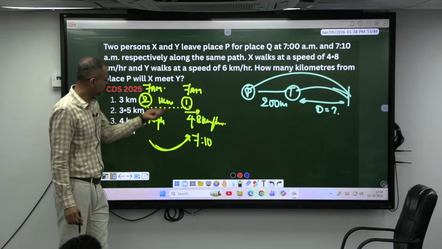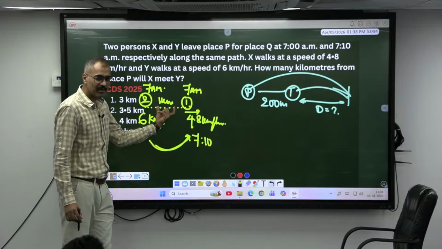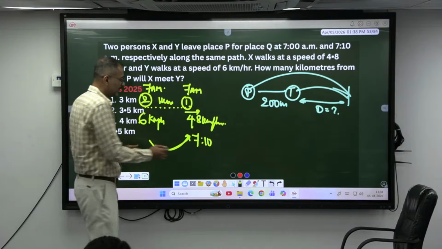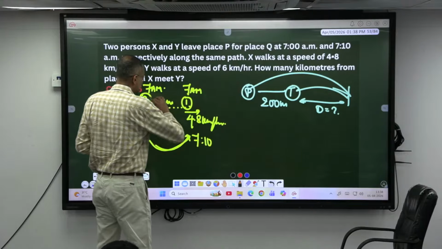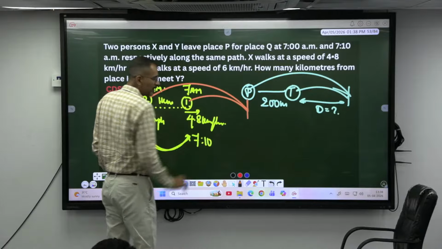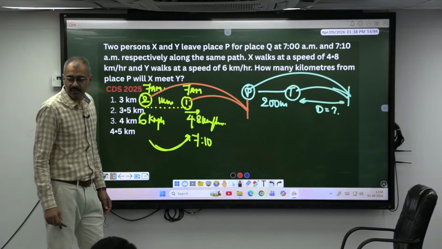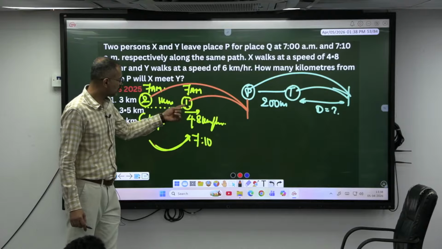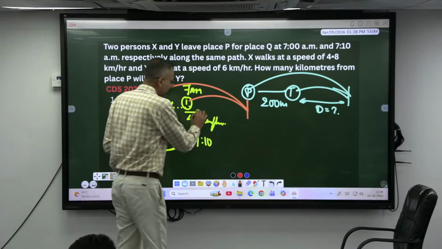Now let's consider police and thief. What is the gap between them? 1 kilometer. They started, okay. They are moving in the same direction. At some point they met here. Same thing. Or else if you take 10 minutes also forward, it works. Better, this is the approach.